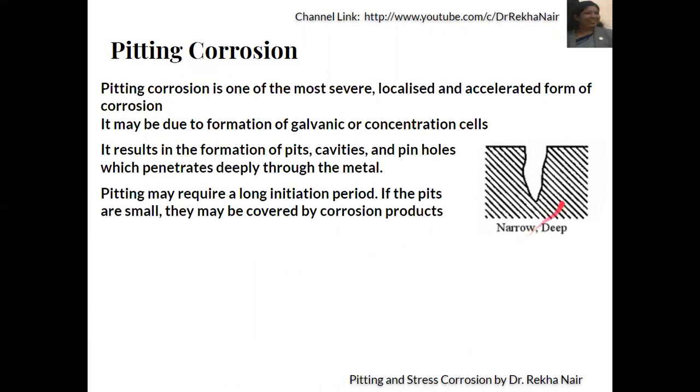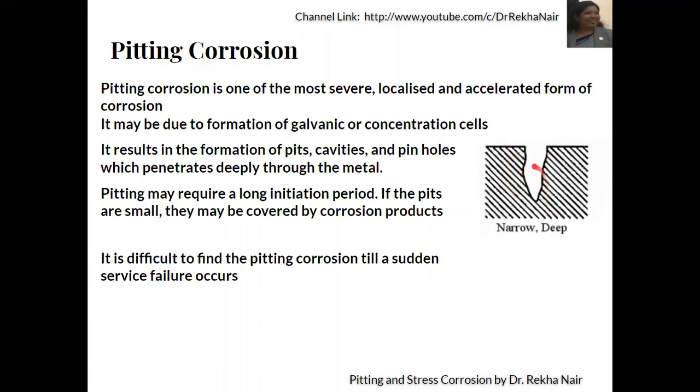Pitting requires a long initiation period, but if the pits are small, they may be covered with some corrosion products, and because of the lower area of cathode, the rate of corrosion will be very high. And it is difficult to find pitting corrosion until and unless a sudden service failure occurs.